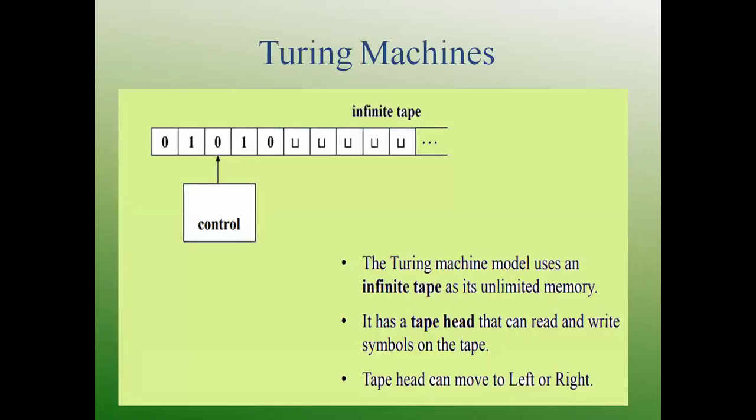This is an example of the Turing machine with infinite length tape. We have some strings, 0, 1, and a blank symbol. This is a special symbol. You have one head, and that head is connected to the finite controller. So the Turing machine model uses an infinite tape, unlimited memory. The tape head reads or writes. Once it has read, again it repeats the process. You have to check whether it halts or not. Once it is accepted, the tape head can move left to right as it processes the symbols on the tape.